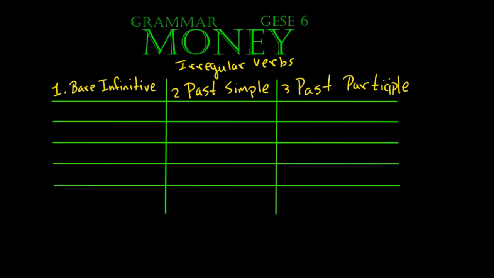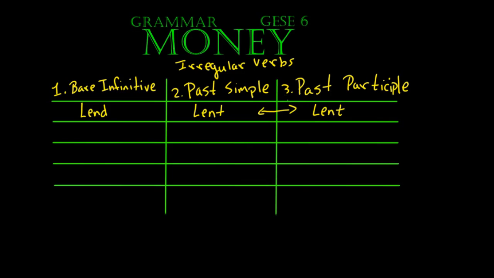Okay, so let's look at some of the verbs. So the first verb that we're going to look at is lend. So in bare infinitive, we would write lend. In past simple, we would write lent. And we would write once again lent in past participle. So I would like to lend you some money. The bank is going to lend some money to the man.